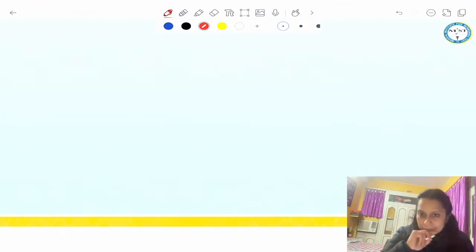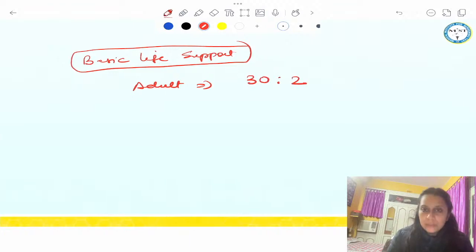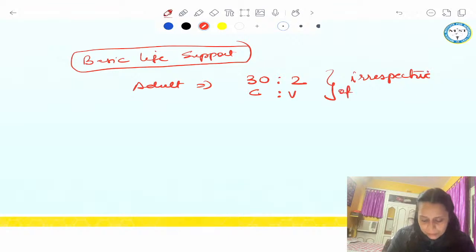Now remember, for basic life support in adults, we always give 30 compressions to 2 ventilations, irrespective of the number of rescuers, one, two, or more.